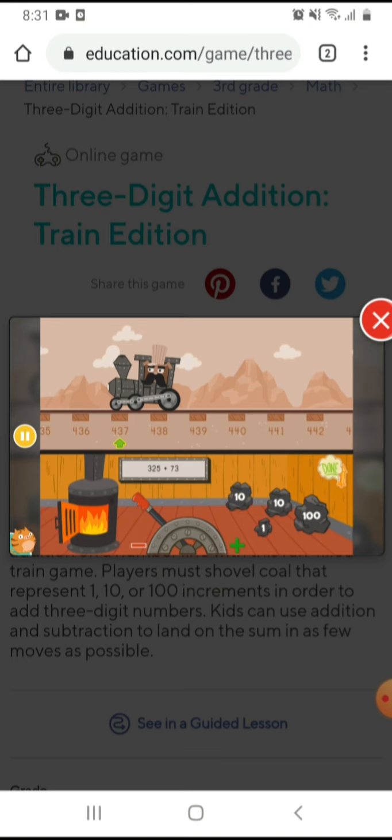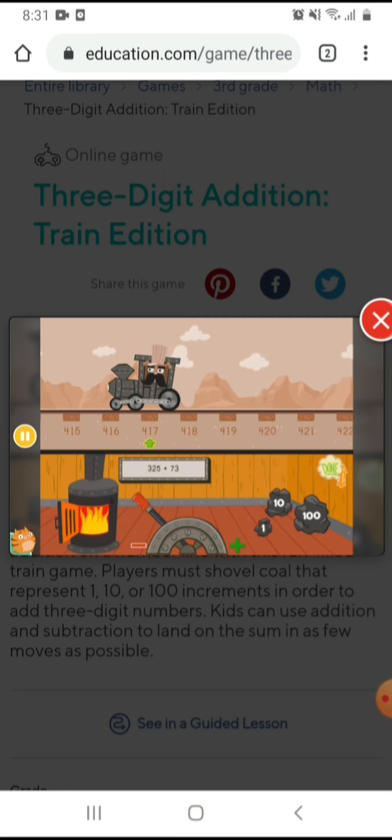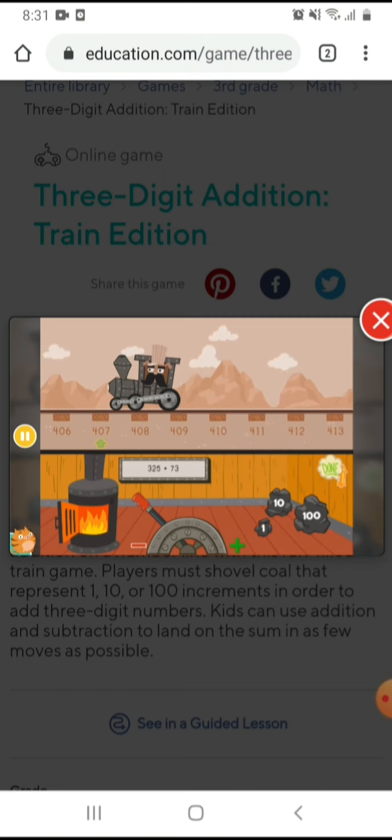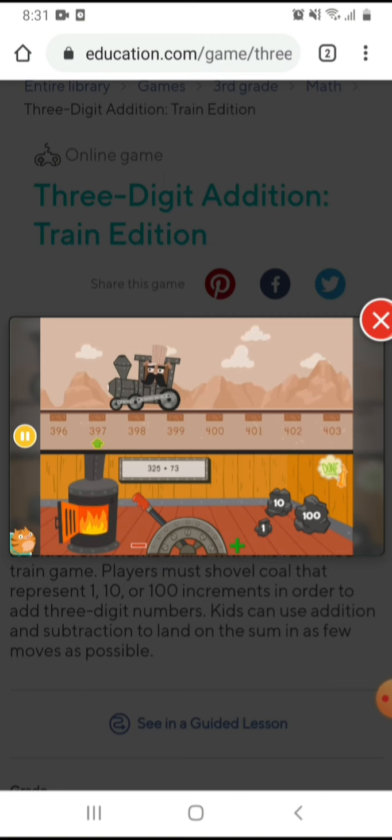Okay, you choose 10, it will move back. Choose 10 again. Choose 10 again. Choose 10. Okay, remember what's the result? 398. Right now the train is at 397.